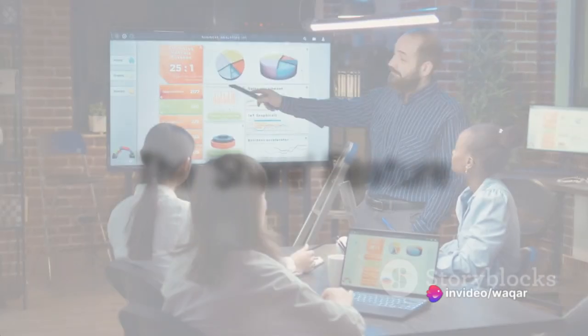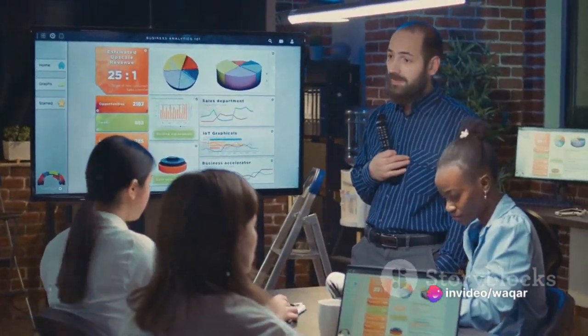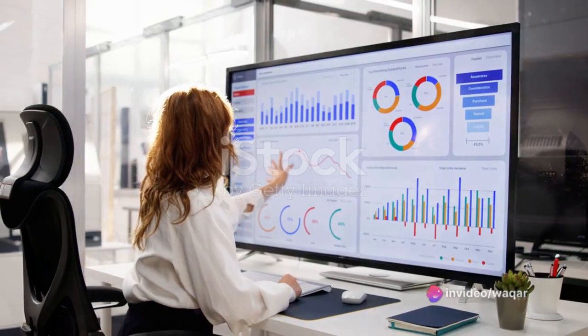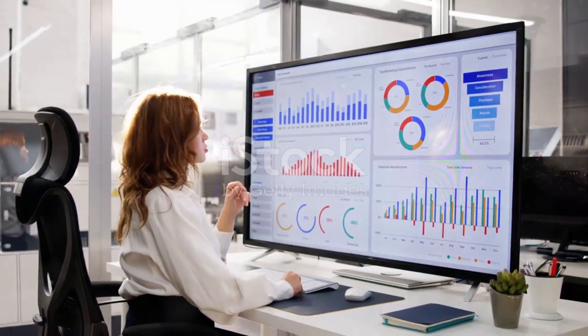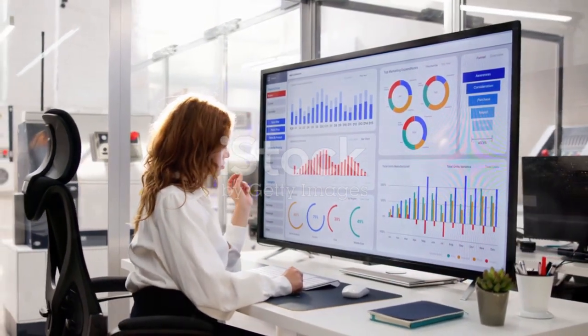Then there's the Share feature. With Power BI, insights are not kept in isolation. You can share your reports and dashboards with others, fostering a culture of data-driven decision-making.